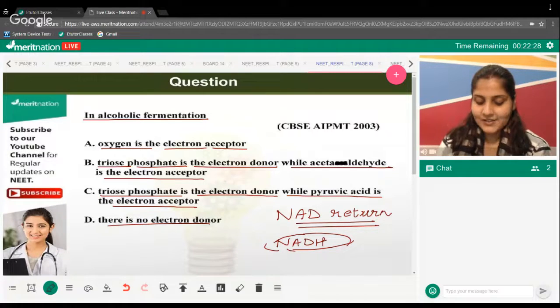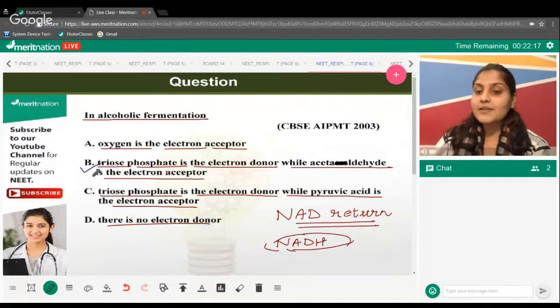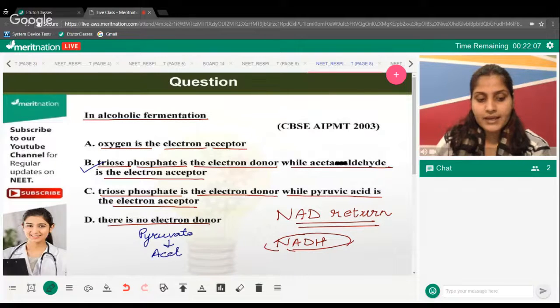Yes, I can see many people trying to put up the right answer. Let's see what it is. Exactly, B is the correct option. What is happening here? If you remember, I told you in the very beginning that pyruvate is forming acetaldehyde. But that is a decarboxylation reaction. Here we are removing carbon dioxide.